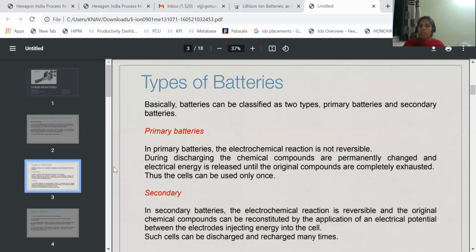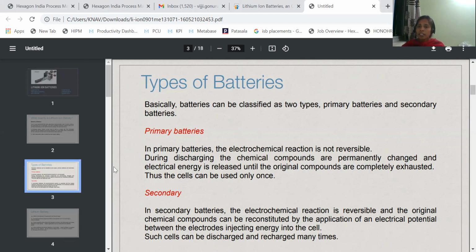Let us see the types of batteries. Yesterday I explained the types of batteries, so I will not explain much. How many types of batteries do we have? Three types of batteries: primary, secondary, and the fuel cell. What is a primary battery? A primary battery is nothing but a non-rechargeable battery. In this, the cell reaction is in one direction.